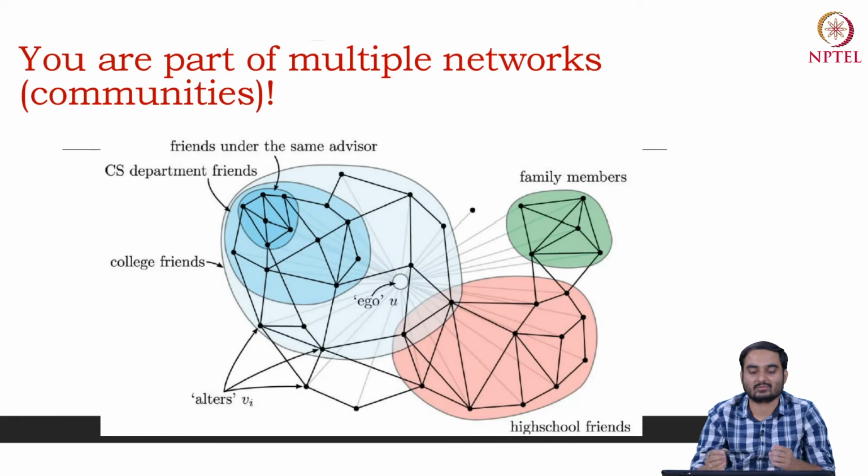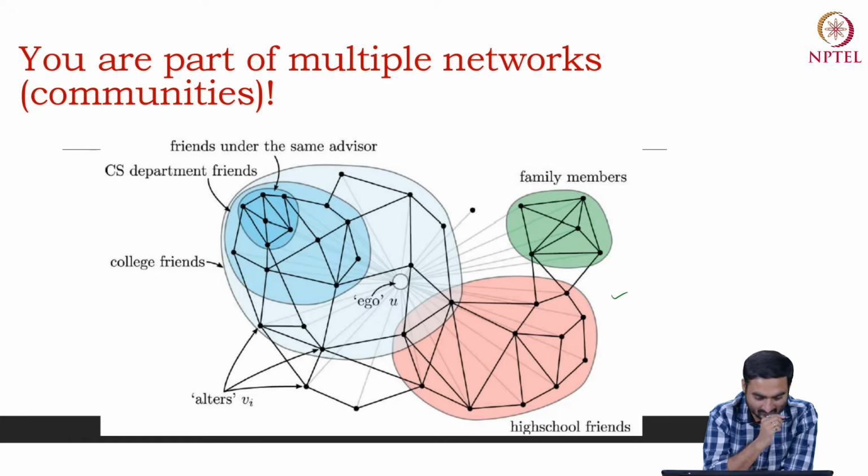So as I mentioned, we all are part of multiple networks, and this is a stylized example, right? For example, say a student in a university, a research scholar, for example. He is a part of the department. He is part of the CS department, for example. He or she is a part of the college. He or she is a part of the same friends club who are advised by the same advisor, for example, right, and so on and so forth. He is also part of the same family, right?